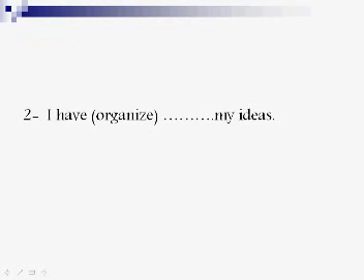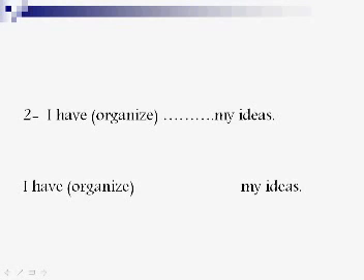Another one. I have organized my ideas. There's no way this can be correct, of course, because have plus a verb should be in the past participle, because this is a present perfect tense. So the correction is I have organized my ideas.